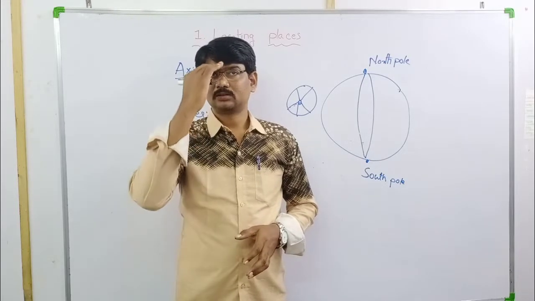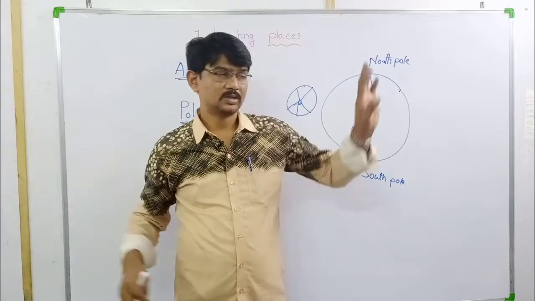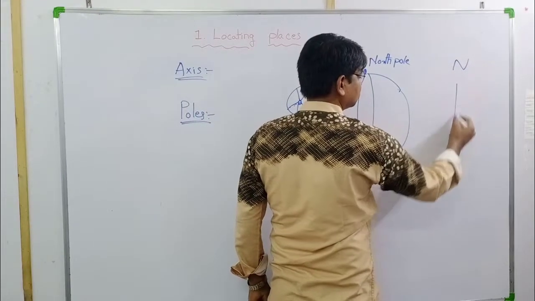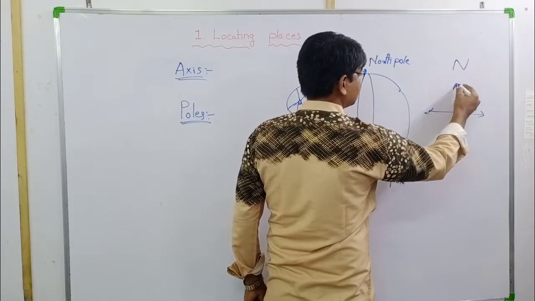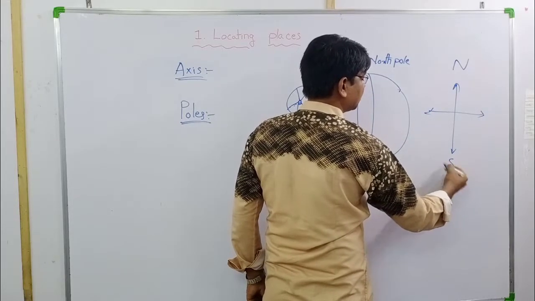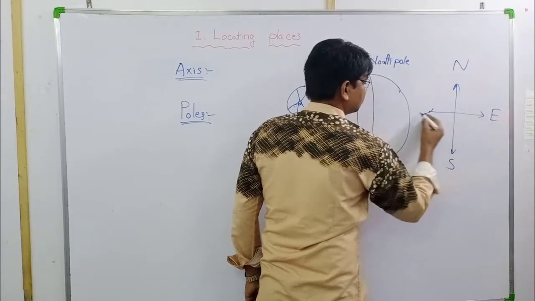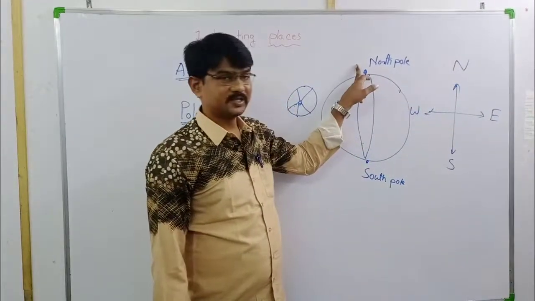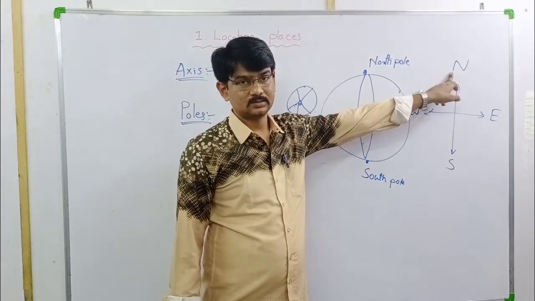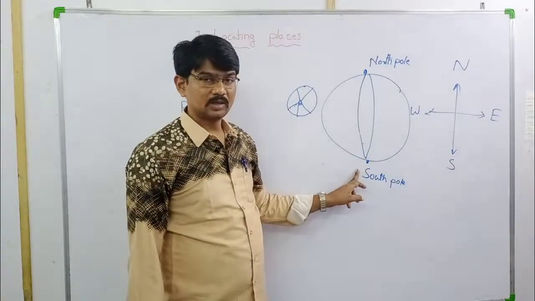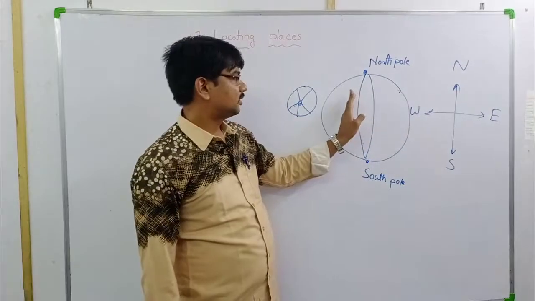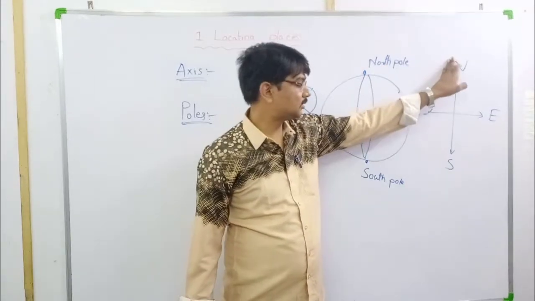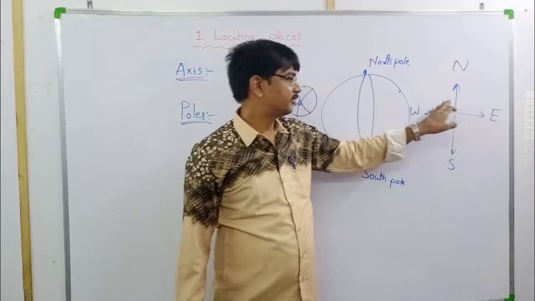Yes, east, west, south, north we say. But in diagram we write like this, N. Have you ever seen this diagram? S, E, W. North is top side, that's why we write like this. South is bottom side, so we write S here. Here east side, here west. So north, south, east, west.